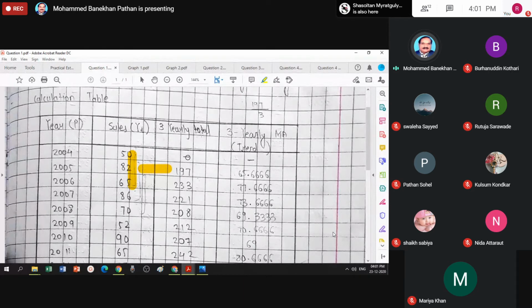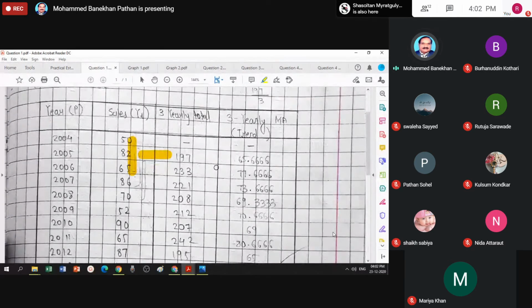In the calculation of moving average, this factor is very important: the calculation you make is written in front of the center of the group. So the total of these 3 values will be written in front of 82. Quite naturally, there is no calculation for the first year's data. This is not available, so ultimately the average is also not available.